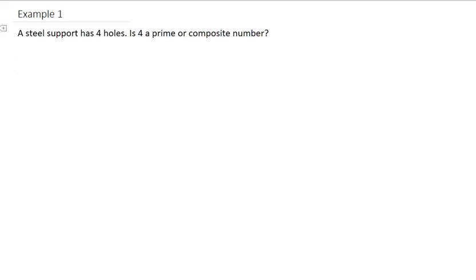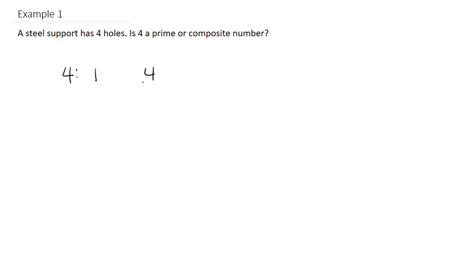Example 1. A steel support has 4 holes. Is 4 a prime or a composite number? So we know prime numbers are only divisible by 1 and itself. Composite numbers are divisible by other numbers. So if we write out the factors of 4, we know 1 and 4, if we multiply those together, is equal to 4.